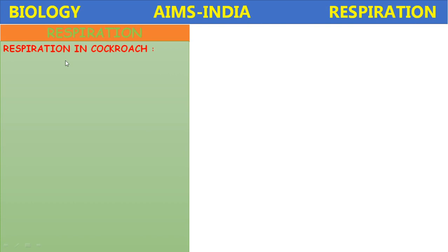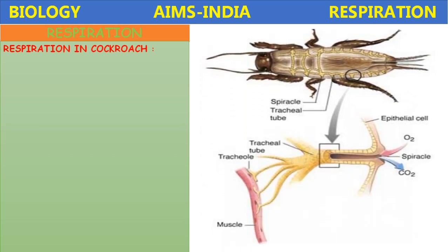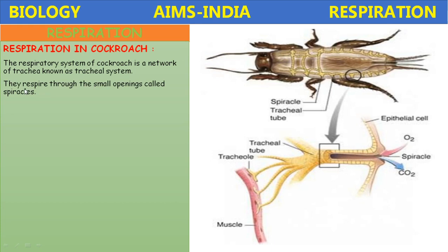Respiration in cockroach. Cockroach is an insect. In insects, the respiratory system is somewhat typical. The type of respiratory system depends upon how the animal obtains oxygen and the source from which it obtains oxygen or air. The respiratory system of cockroach is a network of trachea or tubes known as the tracheal system. They respire through small openings called spiracles.